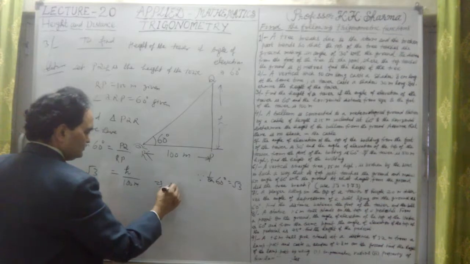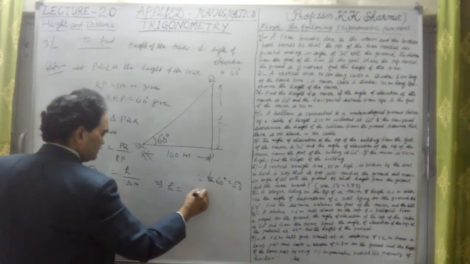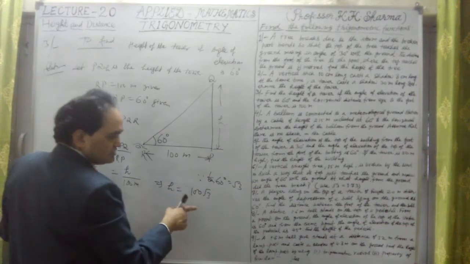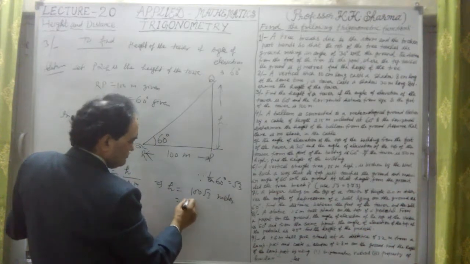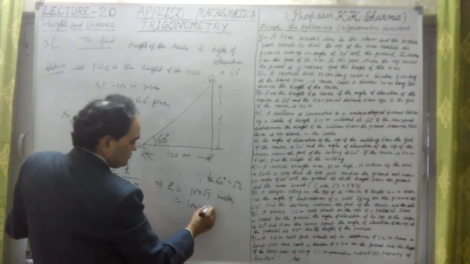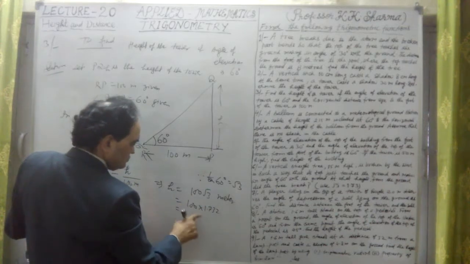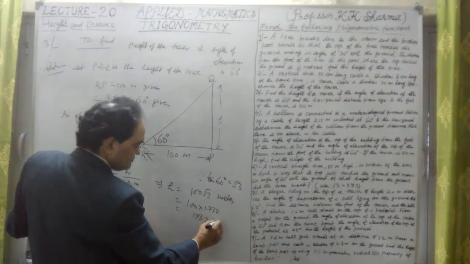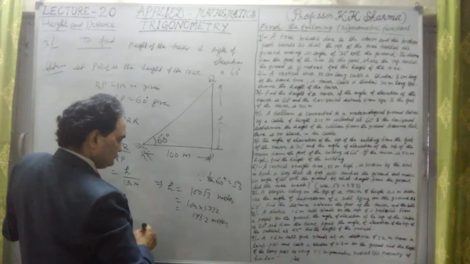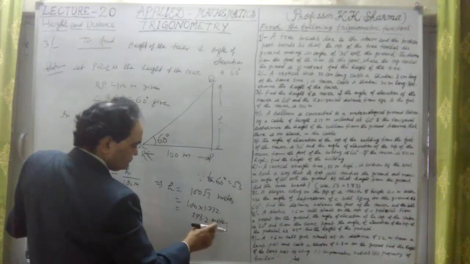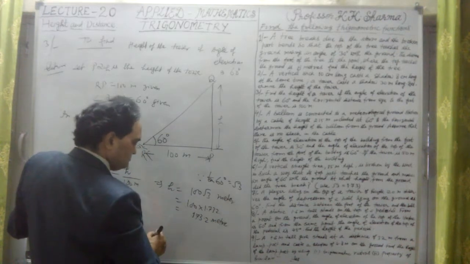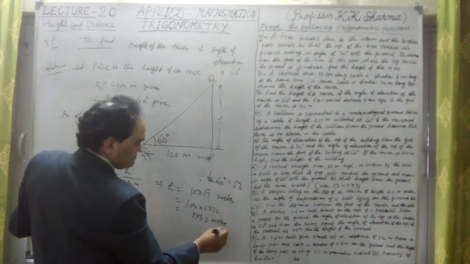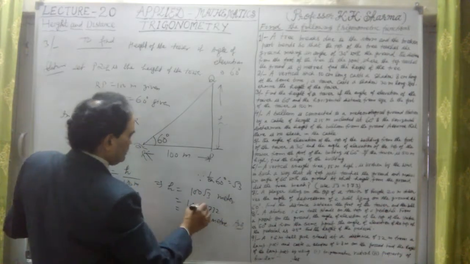Therefore, it's implied that H, equal to height of the tower, equal to 100 root 3. Just put it either in square root 3, this is meter value, or if I substitute the value of root 3, which is into 1.732. Okay, so this decimal point will go ahead. This is 173.2 meter. Put answer 173. Okay, this much meter. So 173 meter is the answer here. This is height of the tower.